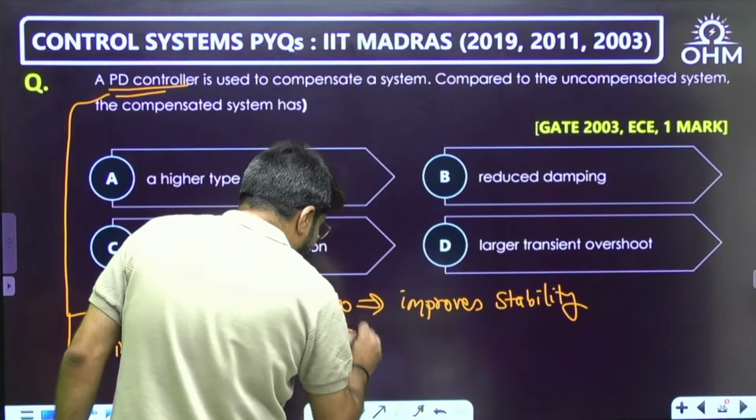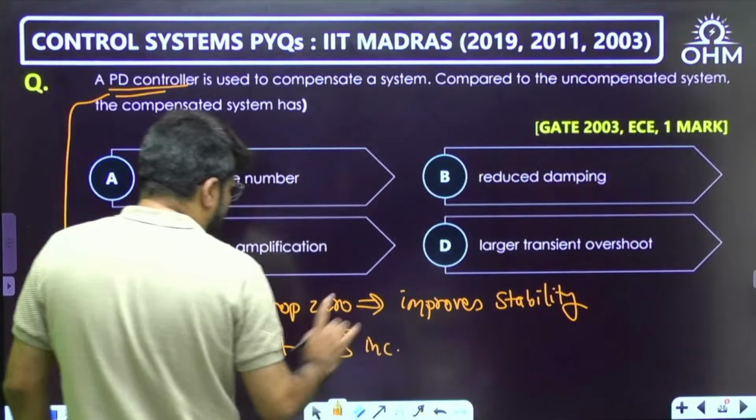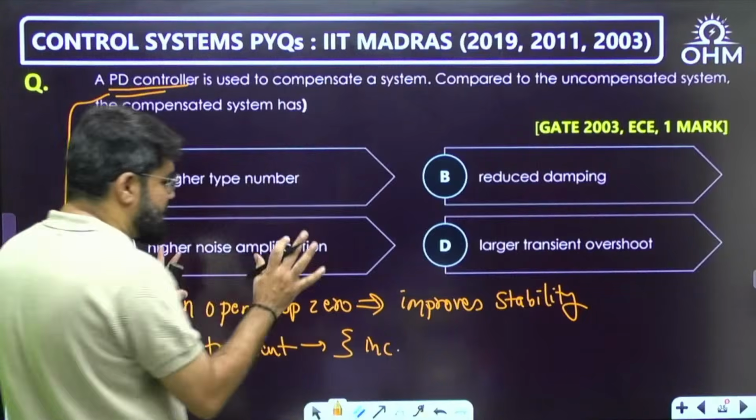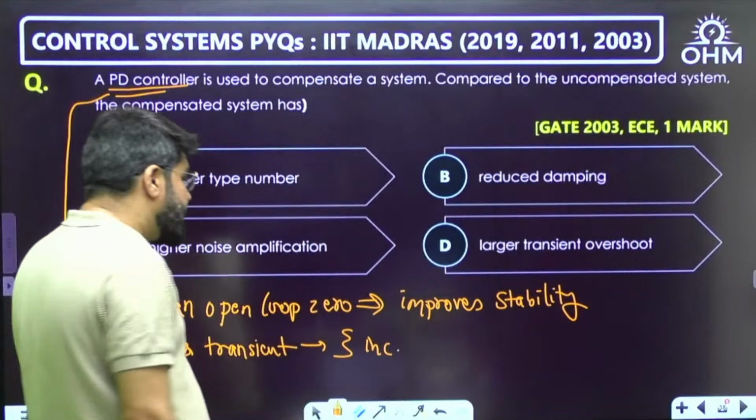Because it will increase the zeta. No need to remember the formula. There is some formula, but some basic conclusions are important here. It increases zeta.